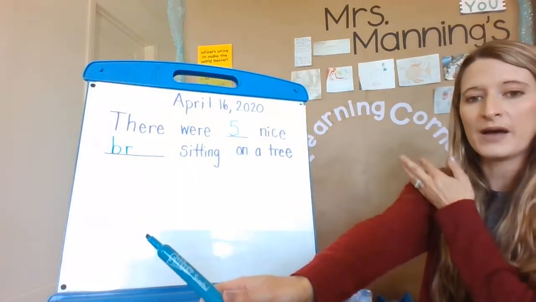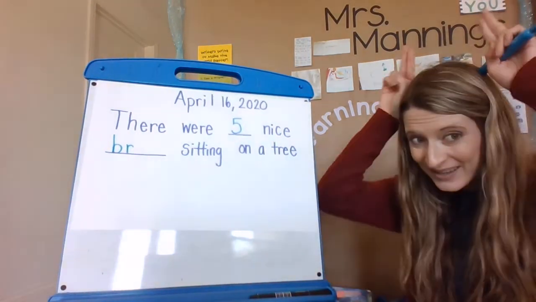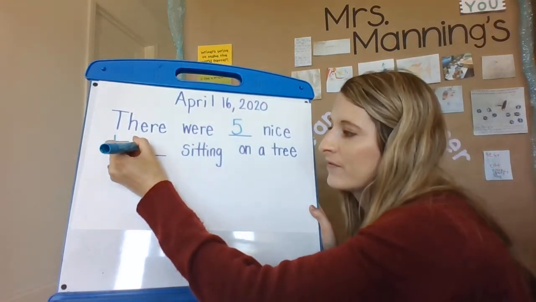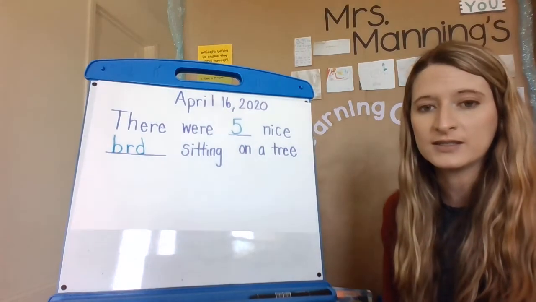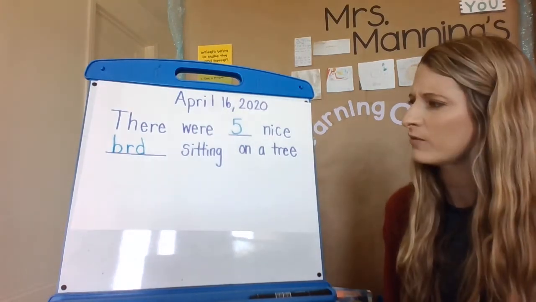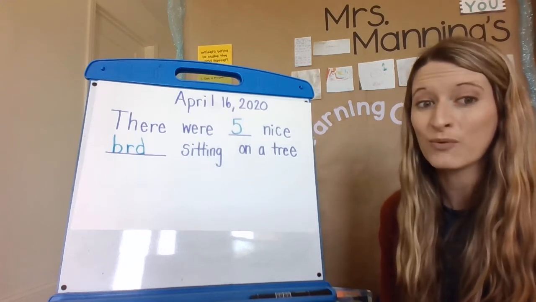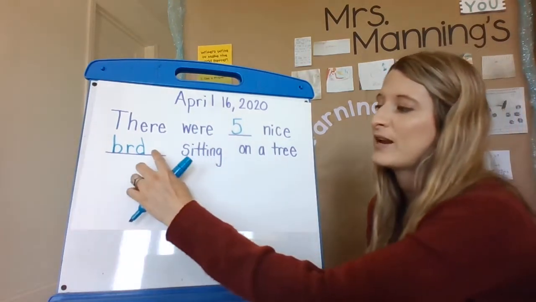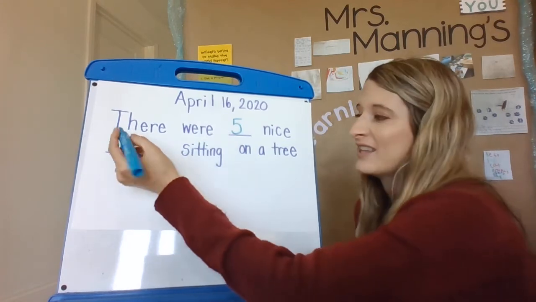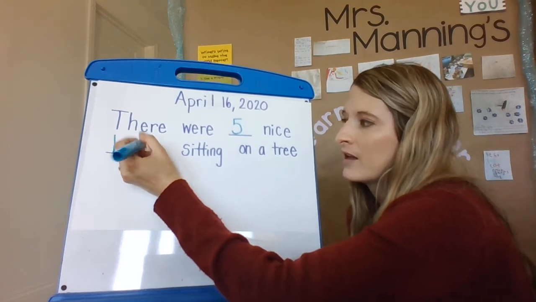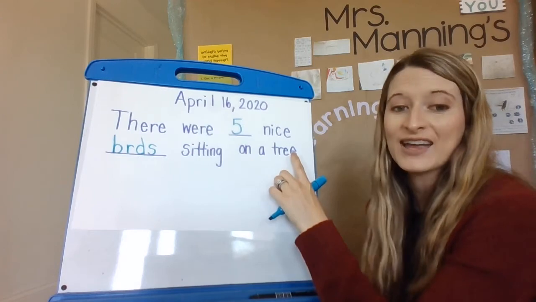Bird, bird. Do you hear dee deer? Okay, I'm going to write it. Bird, bird. There were 5 nice bird. That doesn't make sense. There's more than one bird. So what do I need to put at the end of this word? Birds, the letter S. There were 5 nice birds sitting on a tree.